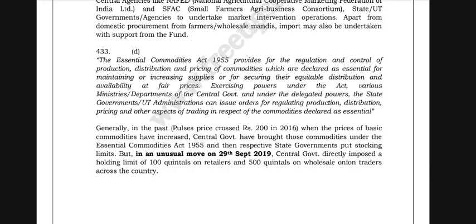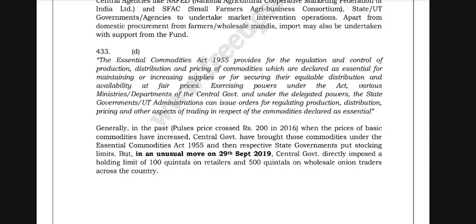The Essential Commodities Act of 1955 provides for the regulation and control of the production, distribution and pricing of commodities which are declared as essential for maintaining or increasing supplies and for securing their equitable distribution and availability at fair prices. Exercising powers under the Act, various ministries or departments of the central government and, under delegated powers, the state governments or UT administrations can issue orders for regulating production, distribution, pricing and other aspects of trading in respect of the commodities declared essential.